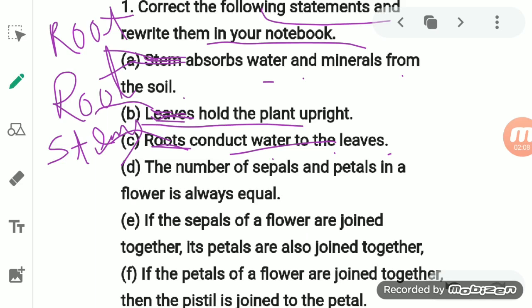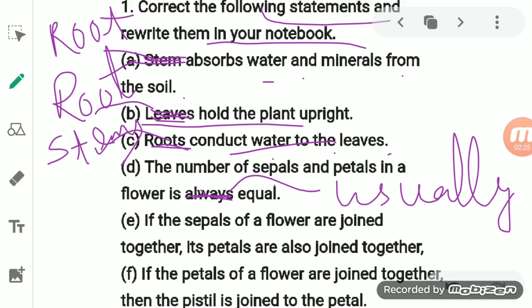The number of sepals and petals in a flower is always equal. So you know that the number of sepals and petals in a flower is not always equal, but it is usually equal. So the answer will be: the number of sepals and petals is usually equal.